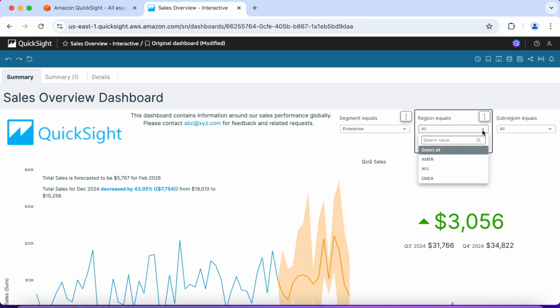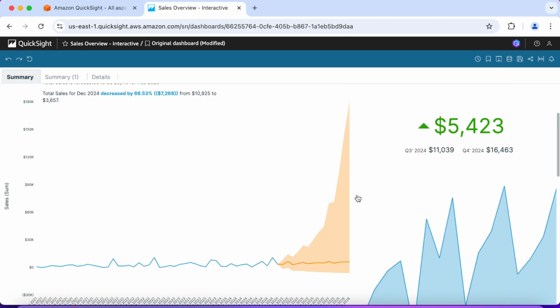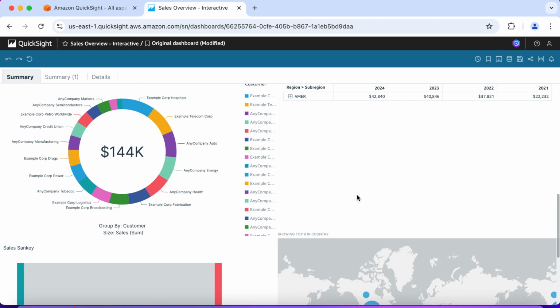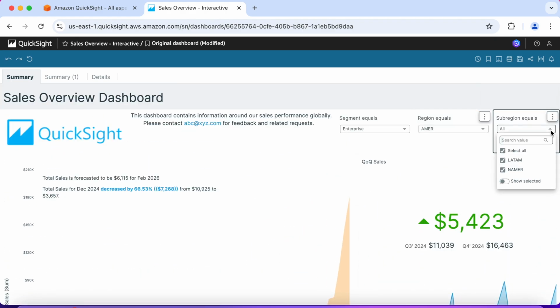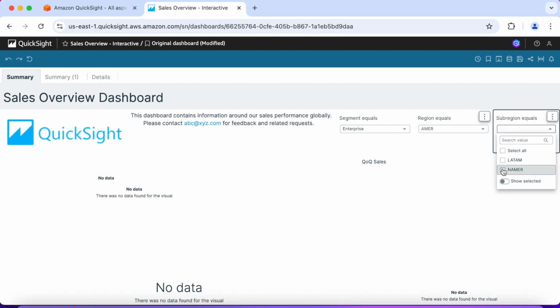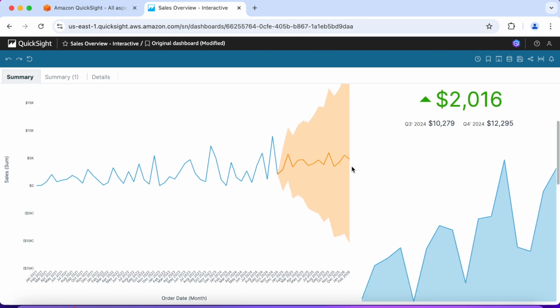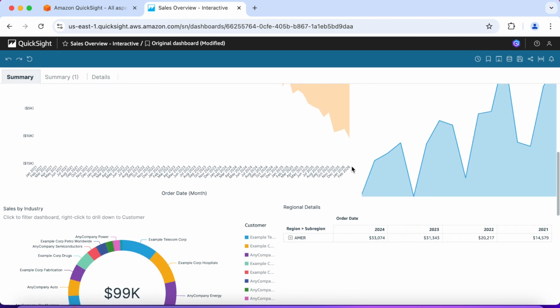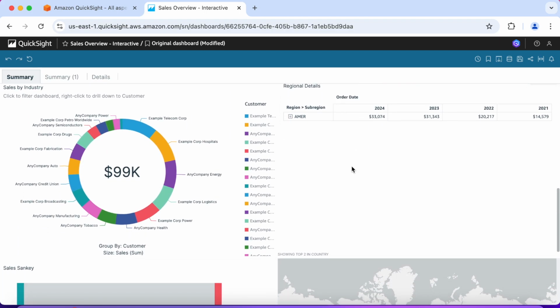Under region, let's do Americas. Okay, you can see that in the table, and subregion. Let's go North America. Scroll down, North America. Okay, that's the regional details.